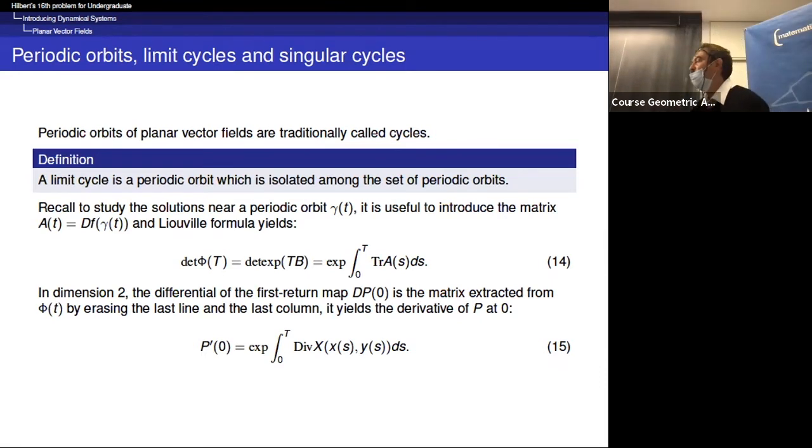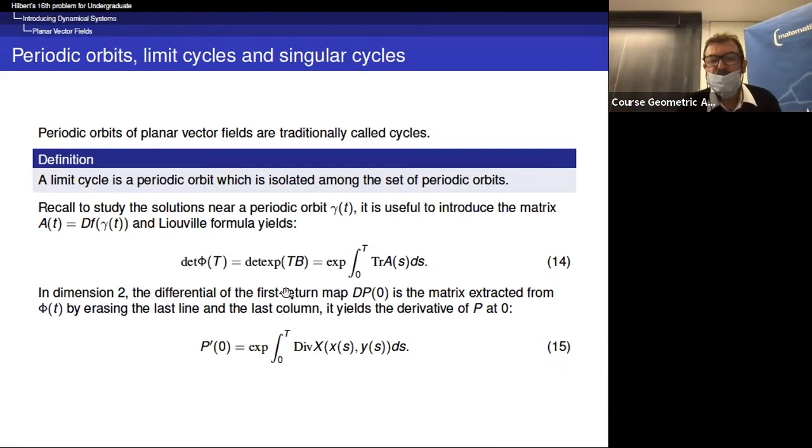That means that you have a periodic orbit, and in the neighborhood of this periodic orbit, the orbits are not periodic. So they asymptotically tend to it when t tends to plus infinity or minus infinity.